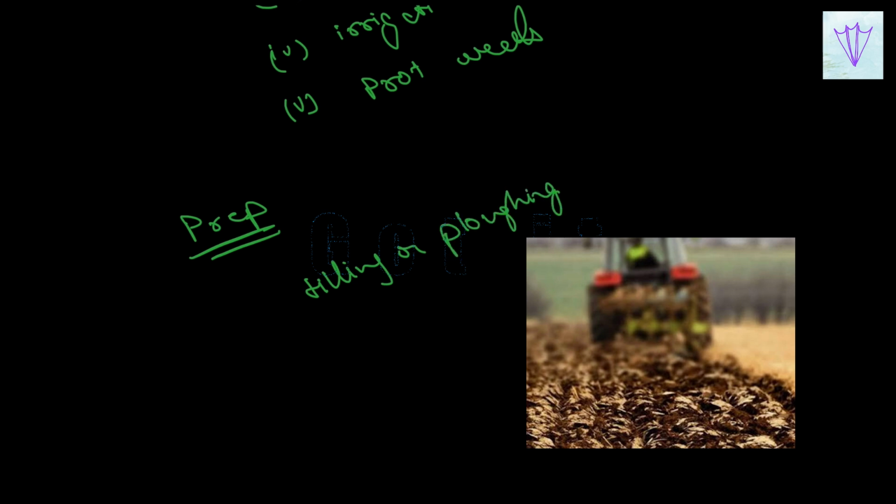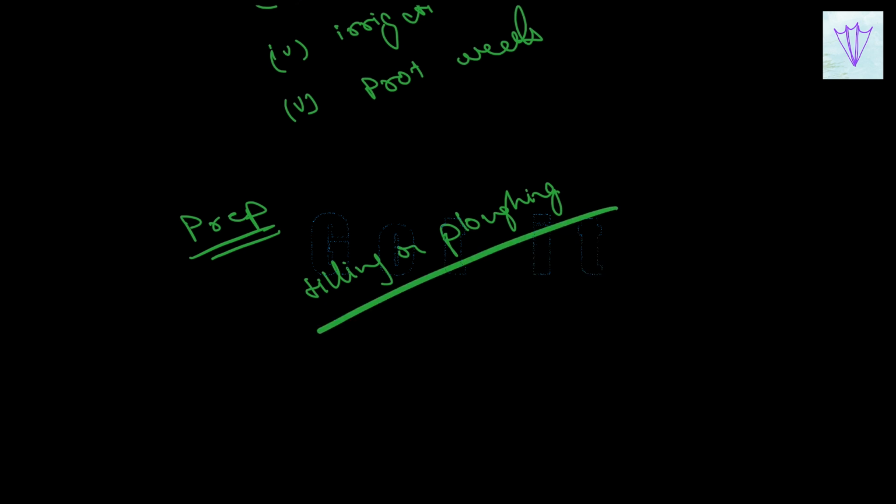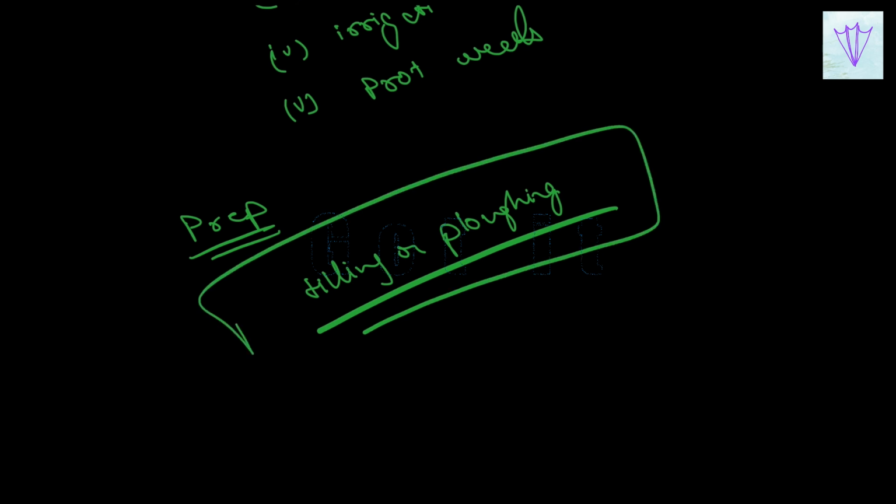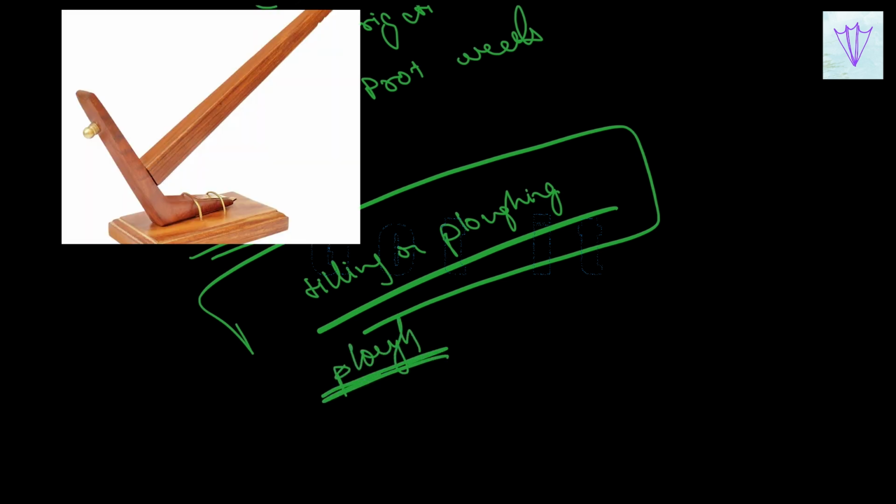Since only a few centimeters of the top layer of the soil supports plant growth, turning and loosening the soil brings the nutrient-rich soil to the top so that plants can use these nutrients. It is one of the most important steps of agricultural practices, and it is done by using a plow.